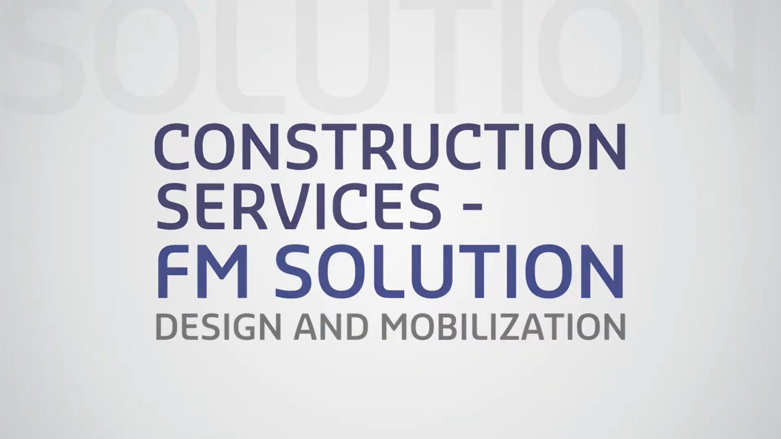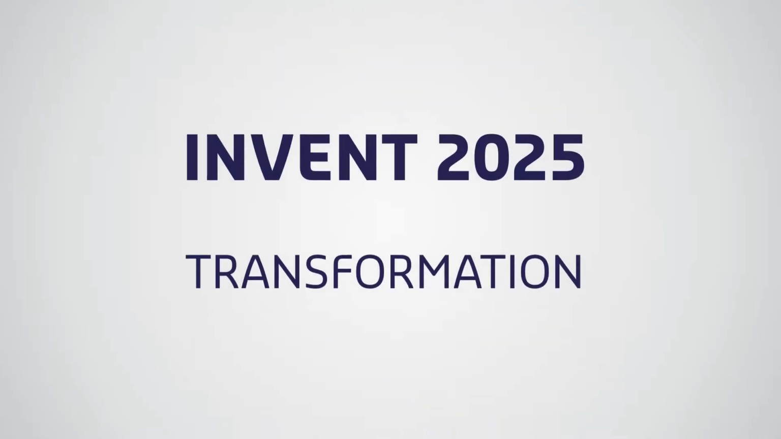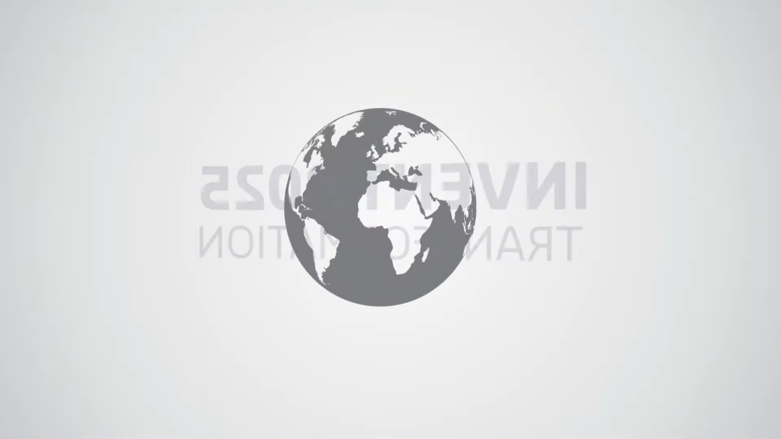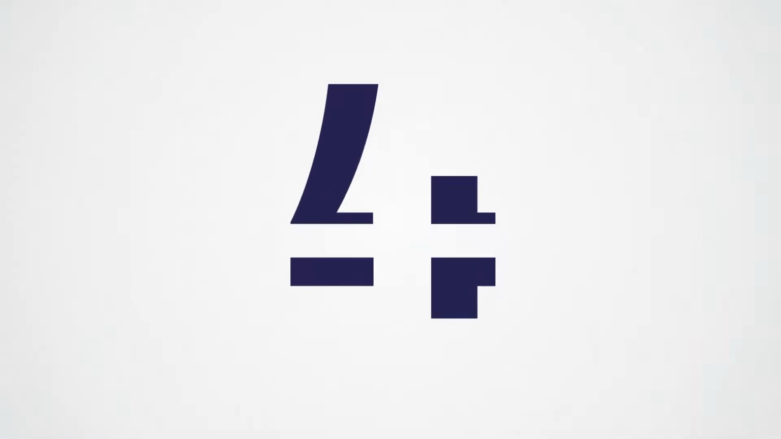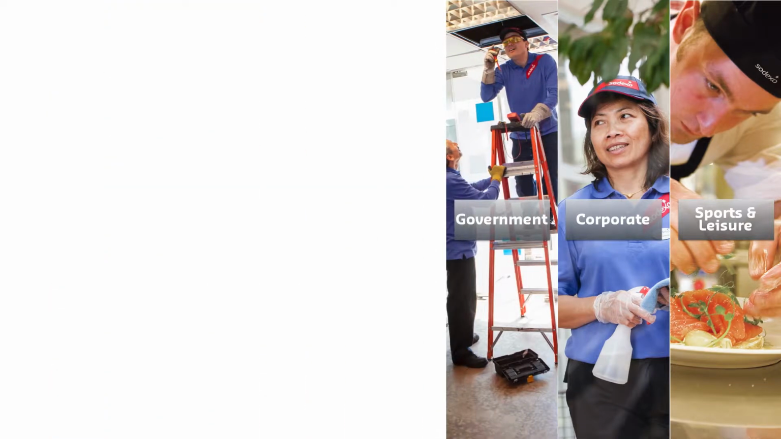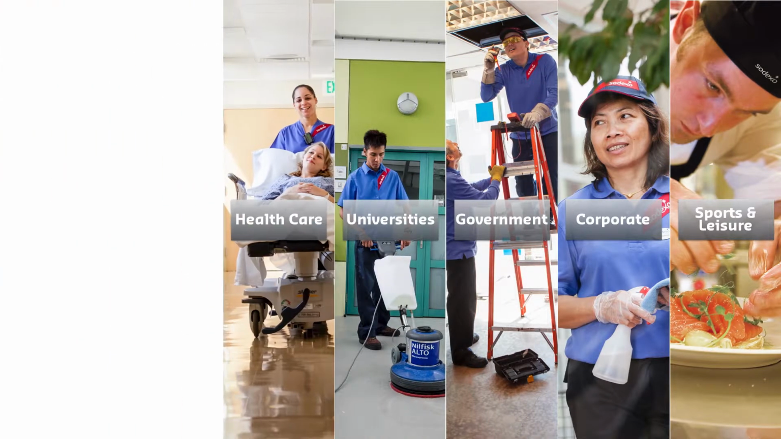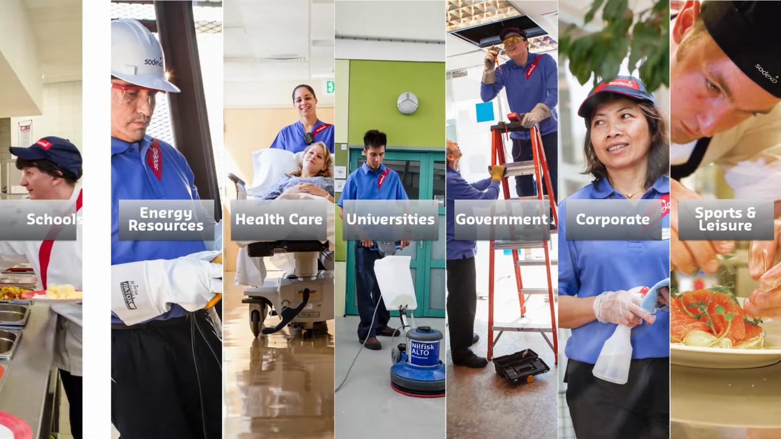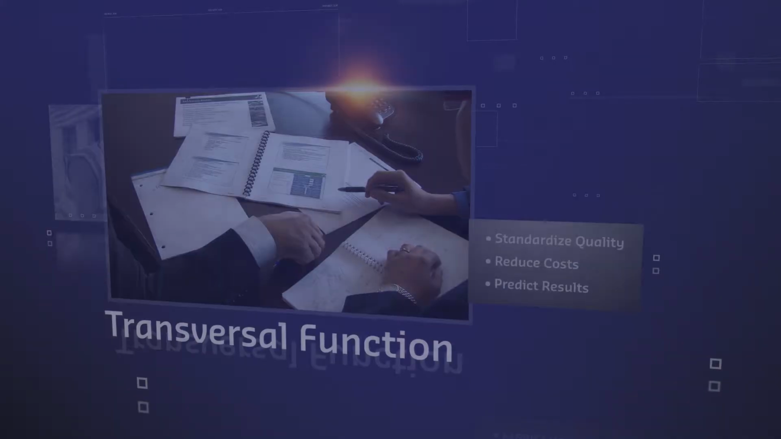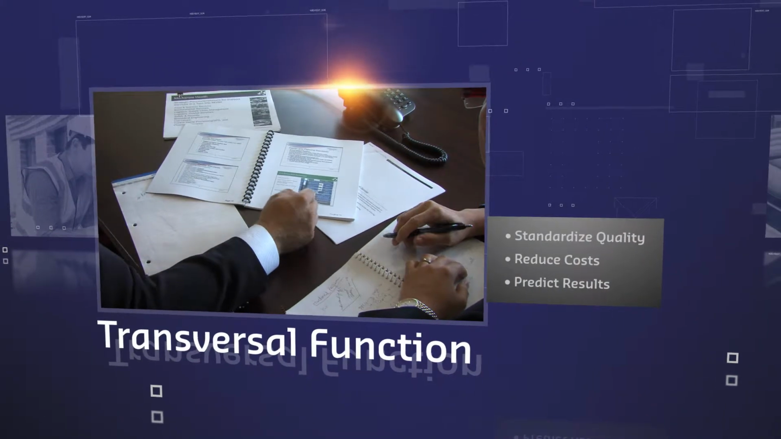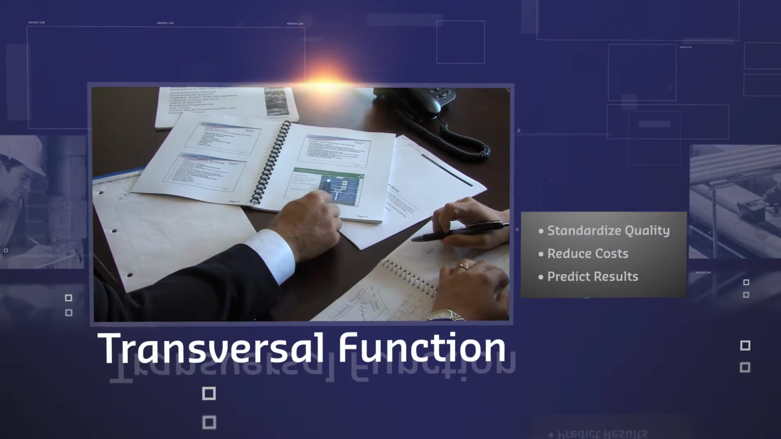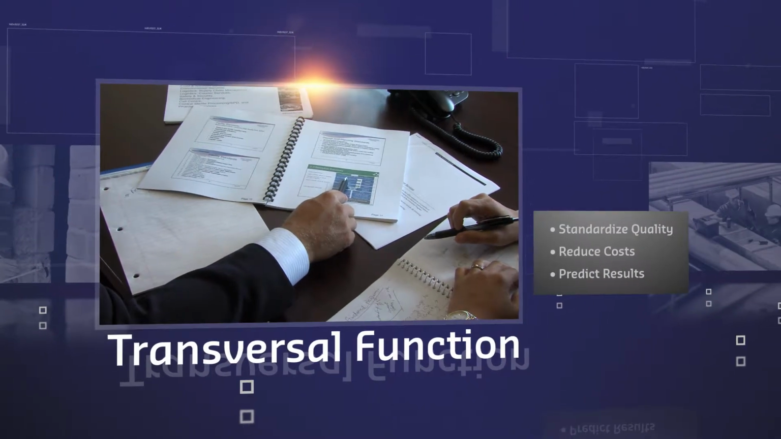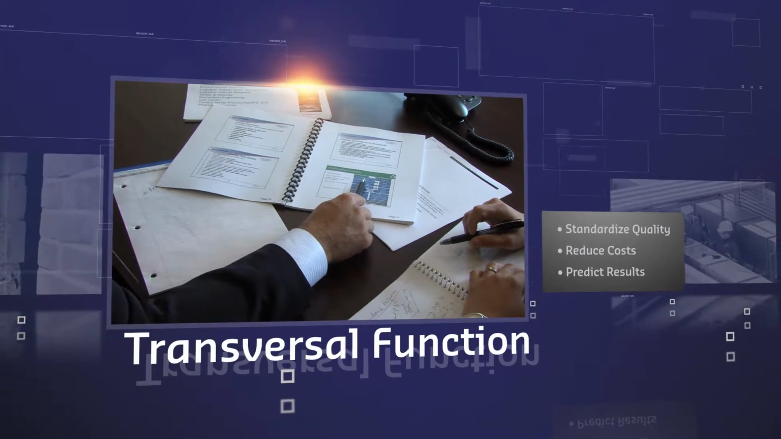The Invent 2025 transformation is changing our organization so that we can leverage the knowledge and experience of our global teams. This new organization has 4 main dimensions, featuring global client segments which promote a client-centric focus to deliver quality-of-life services for clients and consumers. The second dimension is our transversal function, which has an operational role in standardizing quality, helping reduce costs, and also helping the organization have more predictable results.